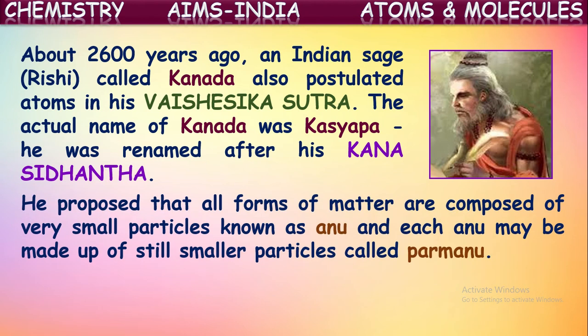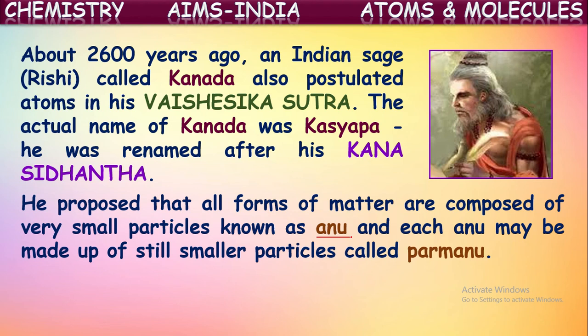He proposed that all forms of matter, he called this matter Padartha because it is Sanskrit literature. He wrote there that every Padartha is made up of small particles called Anus. Anus are nothing but molecules. And each Anu may be made up of still smaller particles called Paramanus. So these Paramanus are nothing but what we now call atoms. Every Padartha is made up of Anus and Anus are composites of Paramanus.